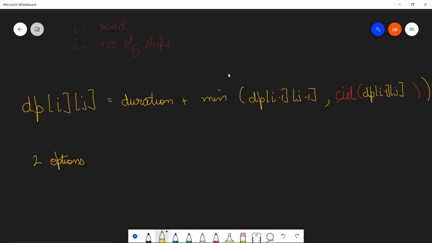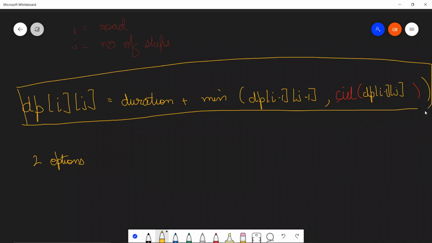It's Math.min in Java, min in C++, and min again in Python. I don't know the corresponding functions for ceiling, so this is a simple Google search that you guys can do on your own, right? So this is how you're going to create your DP, and this is what will give you the answer. And the DP last position over here will give you your correct answer.